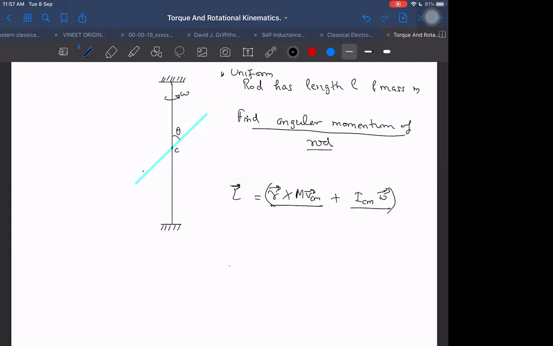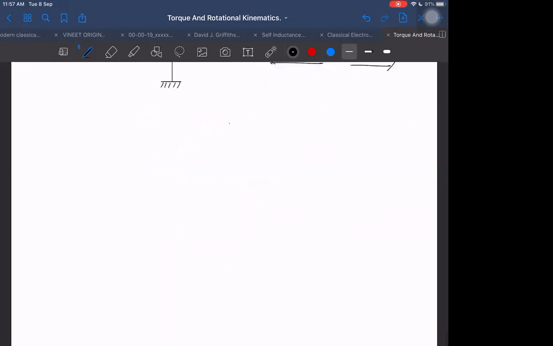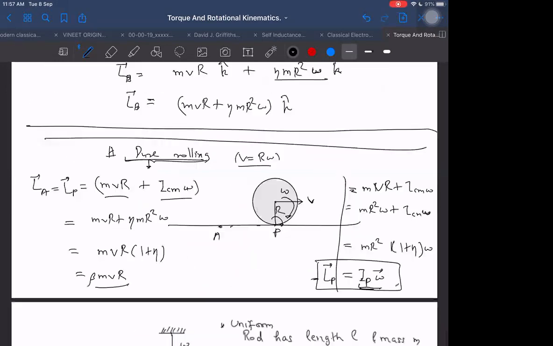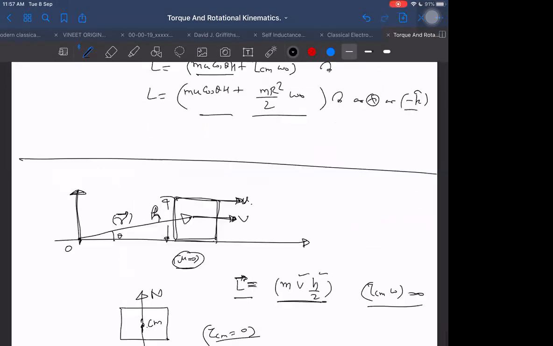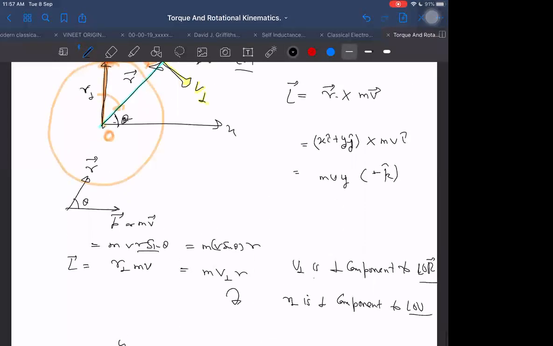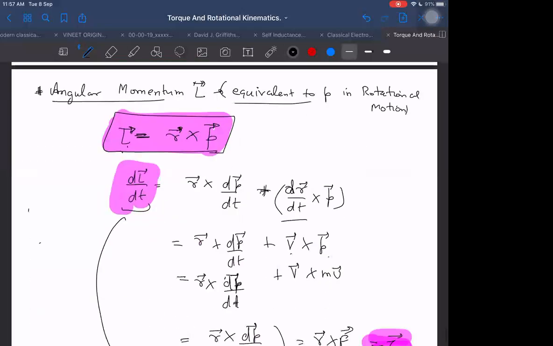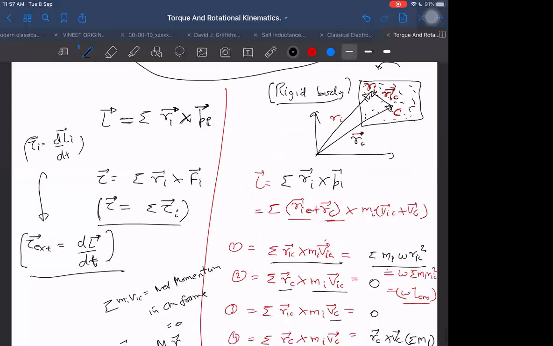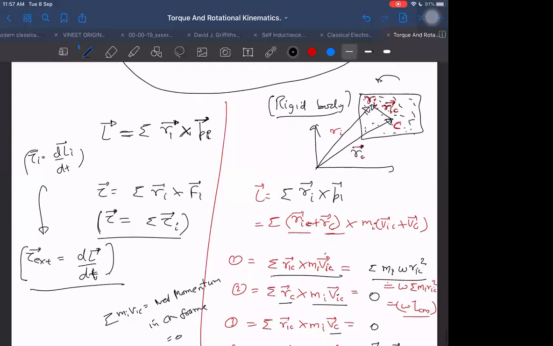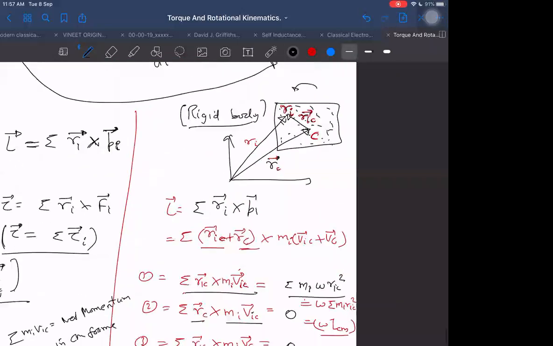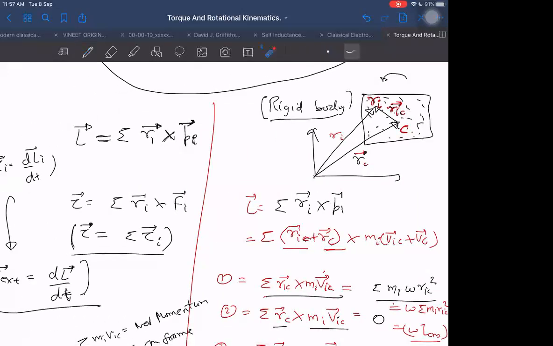But we have not derived it in general for the 3-dimensional case. Will it be valid for the 3D case also? Let us check our derivation back. Where did we derive it? Right here. Here you notice that this plane of rotation is the xy plane. The R vector and all these vectors are in the xy plane only, and then this formula is valid.